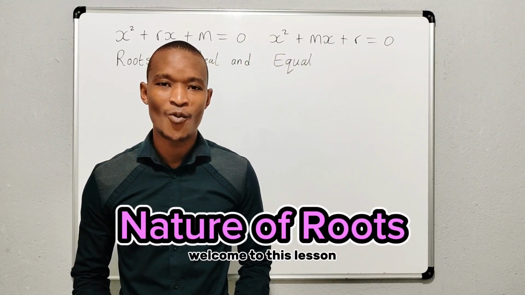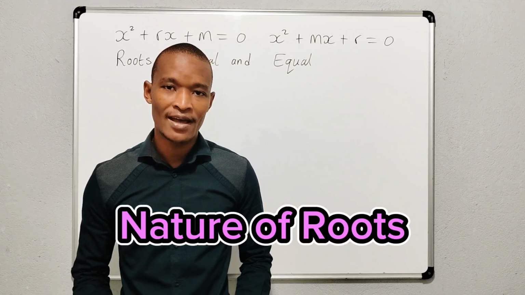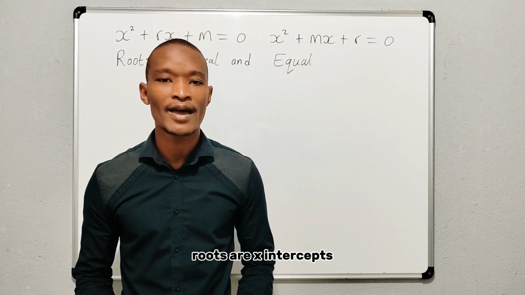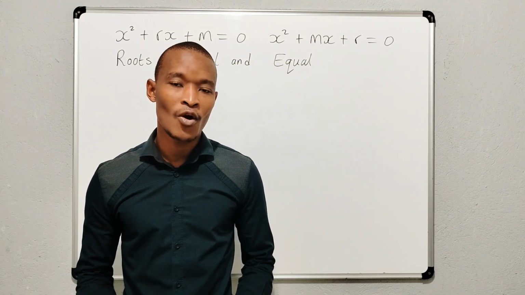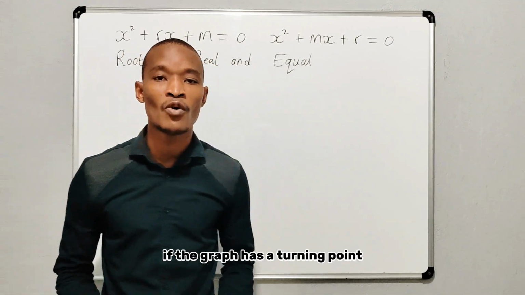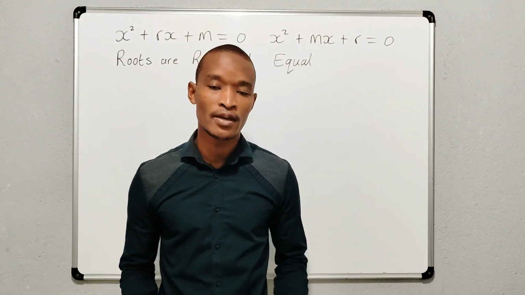Hello there students, welcome to this lesson where we'll be looking at a complex question under nature of roots. What are roots? Roots are x-intercepts. This is where the graph cuts the x-axis or where it touches the x-axis if the graph has a turning point, for instance, in a case of a parabola or a cubic graph.